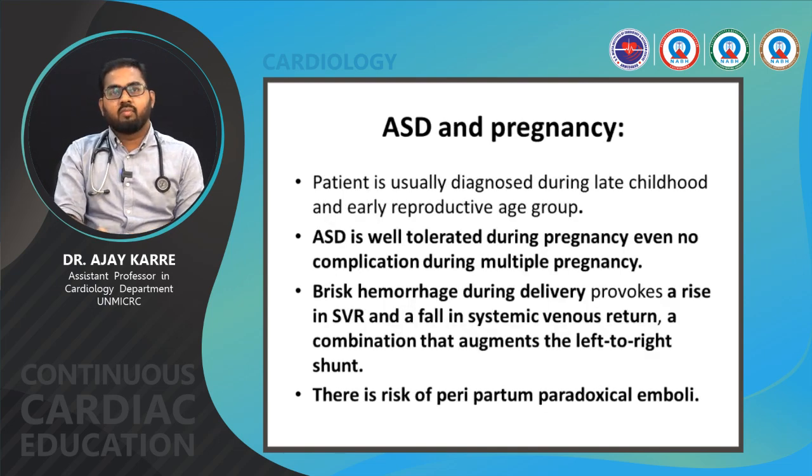ASD and pregnancy. The patient is usually diagnosed during late childhood and early reproductive age group. ASD is well tolerated during pregnancy, even with no complication during multiple pregnancy. Brisk hemorrhage during delivery provokes a rise in systemic vascular resistance and a fall in systemic venous return, a combination that augments the left to right shunt. There is a risk of peripartum paradoxical emboli.